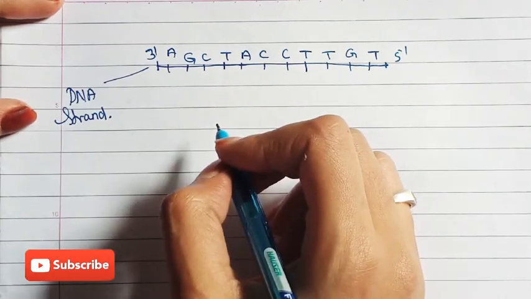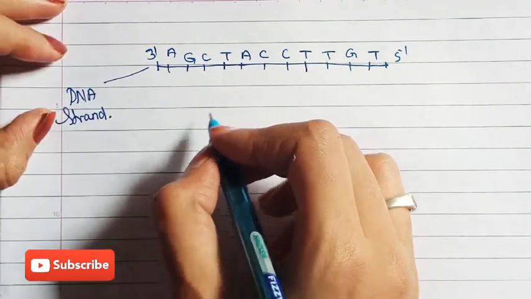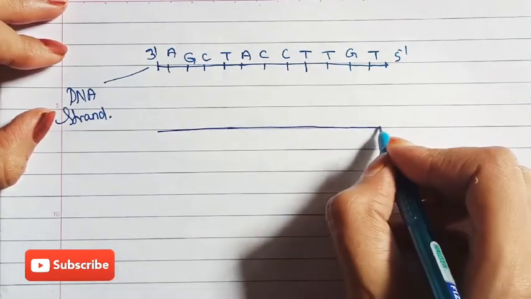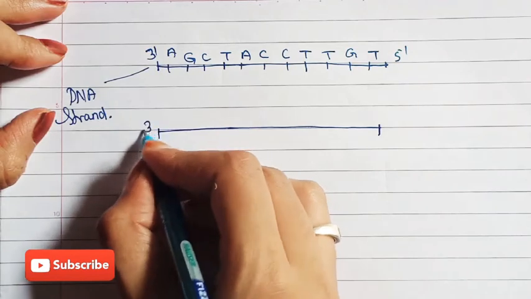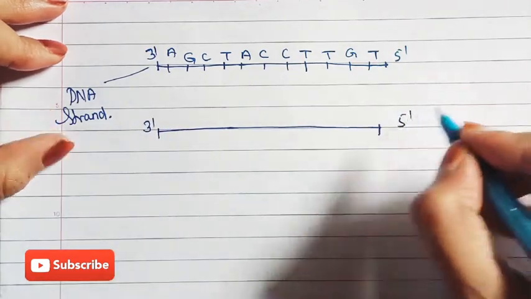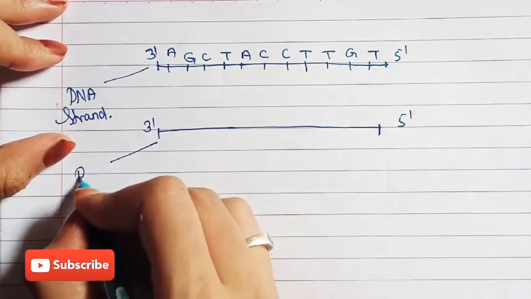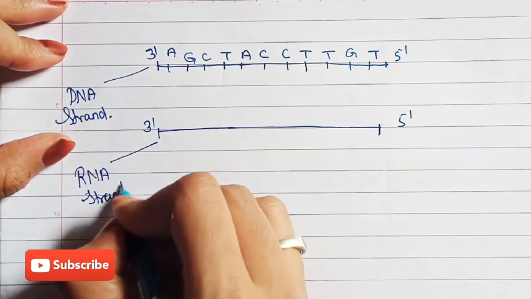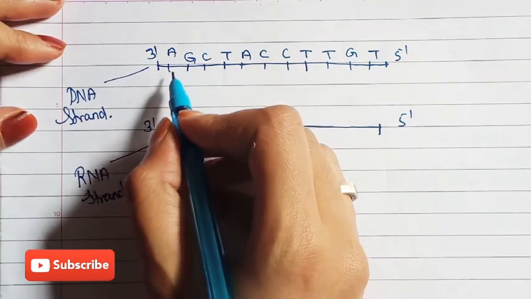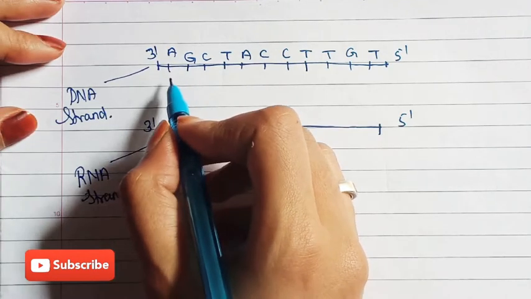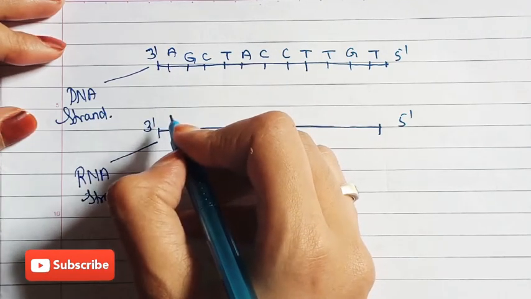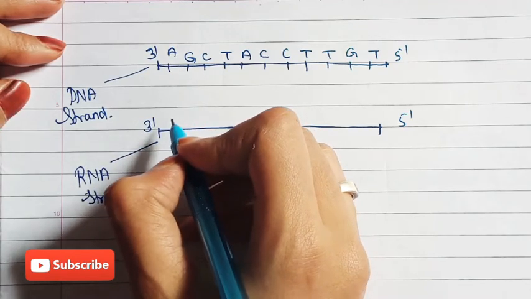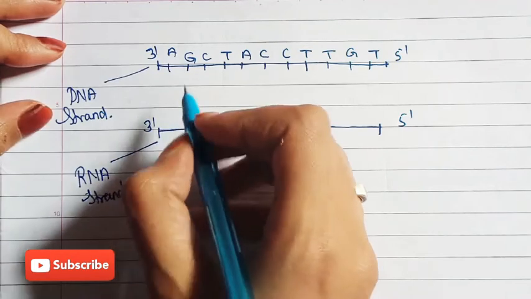Now, if you want RNA, we will draw the strand of RNA, 3' to 5'. Adenine codes for thymine, but in case of RNA there is no thymine, there is uracil.